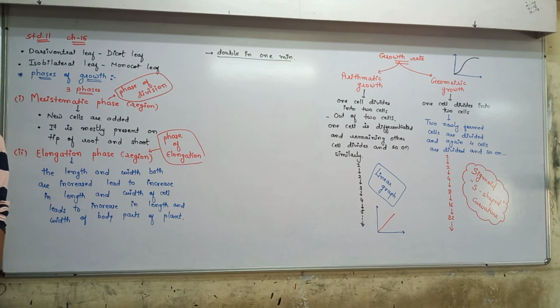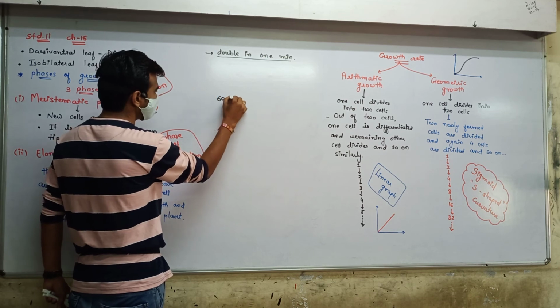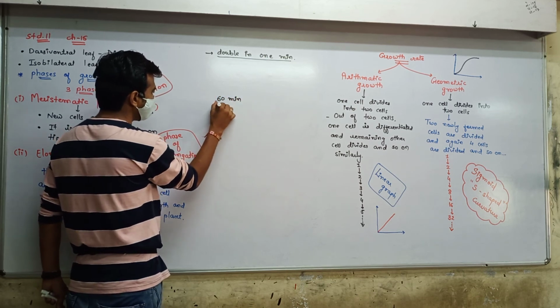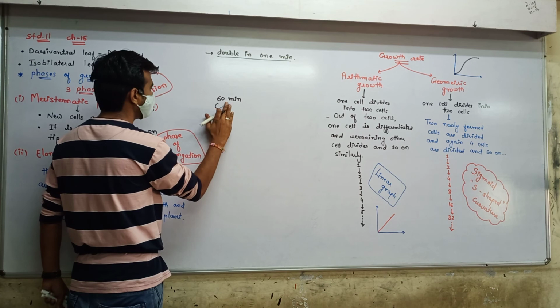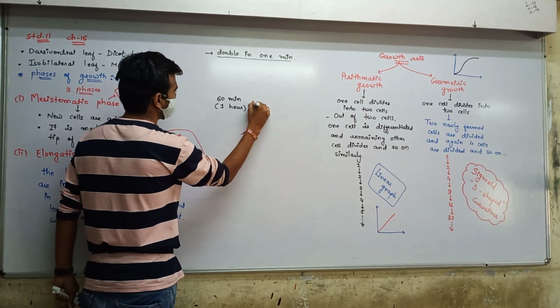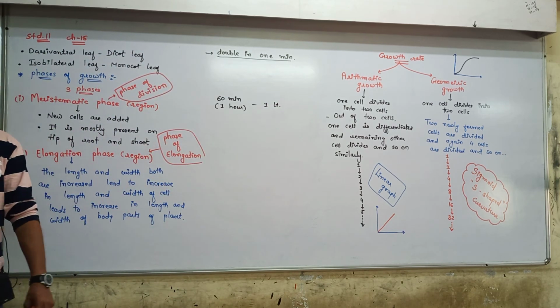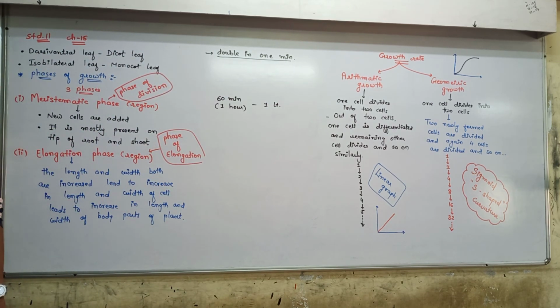Basic information: double in 1 minute. Understand? Okay. So 60th minute, that means 1 hour, 1 liter of solution there. Okay, let's go forward.